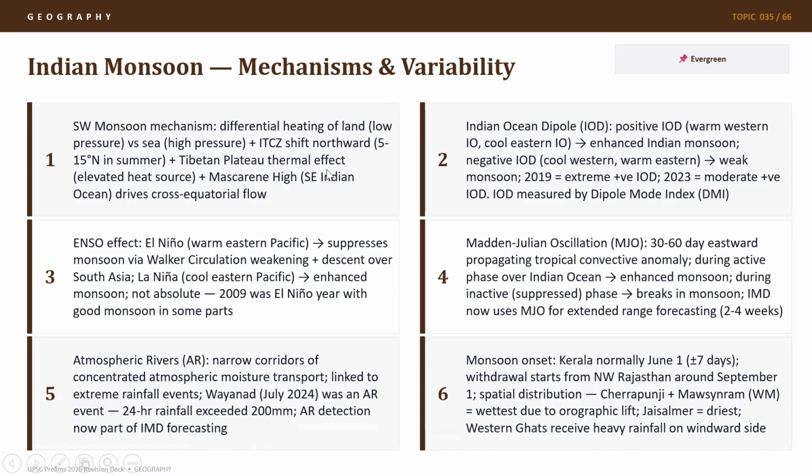Tibetan Plateau thermal effect, which acts like an elevated heat sink or source, and then Mascarene High of Southeast Indian Ocean. You need to understand where the Mascarene High starts and where it ends. Basically, the entire southwest monsoon mechanism combines two things. One, your knowledge of the map, and then your knowledge of atmospheric systems.